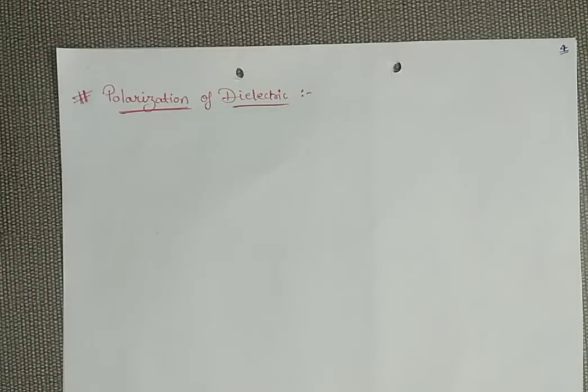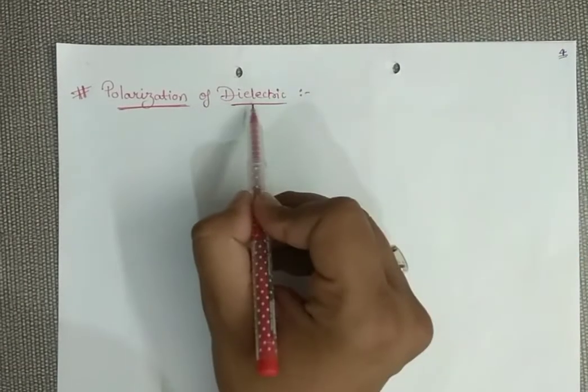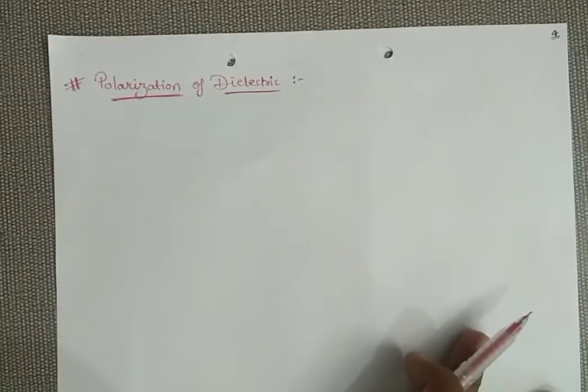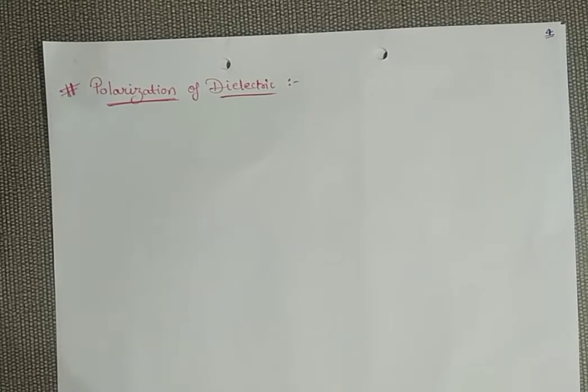Now moving to the next topic, polarization of dielectric. First I told you what a dielectric is, then we discussed polarization. Now we are going to polarize a dielectric. How does a dielectric get polarized? First of all, we are going to place this dielectric inside an electric field, and after that we see how it gets polarized. So we will study this topic diagrammatically.